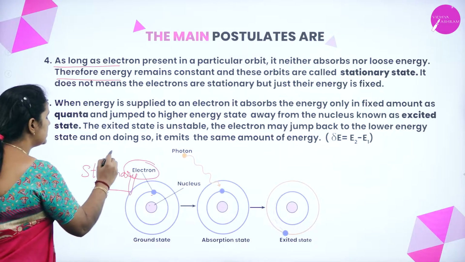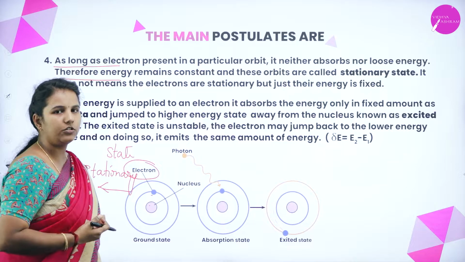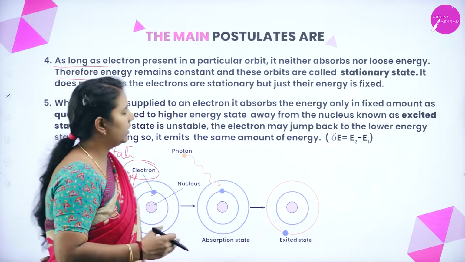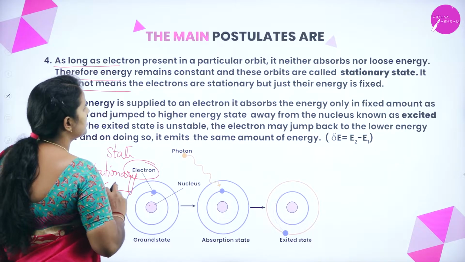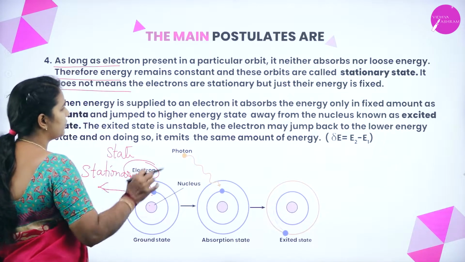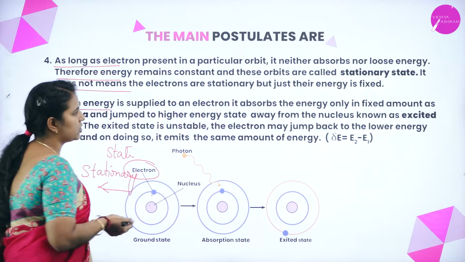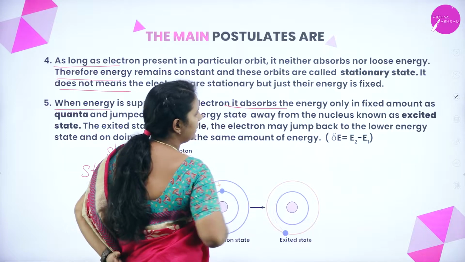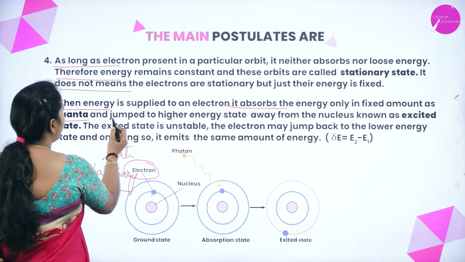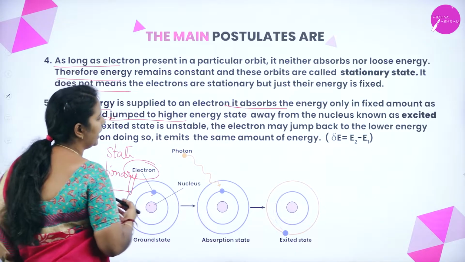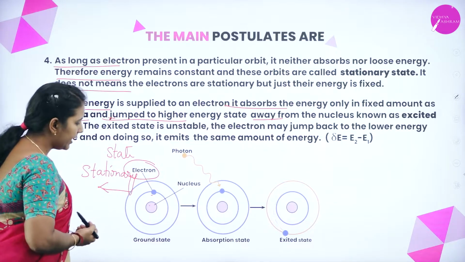They are known as stationary states, where the energy of an electron remains the same. It does not mean that electrons are stationary, but just that their energy is fixed. When energy is supplied to the electron, it absorbs the energy only in a fixed amount as quanta and jumps to a higher energy state away from the nucleus, which is known as the excited state.